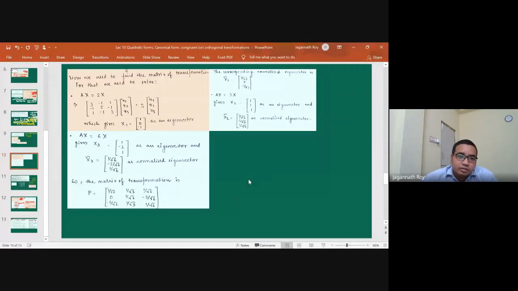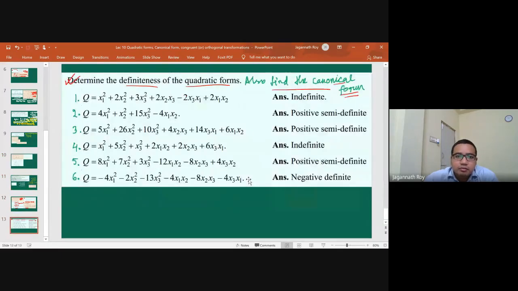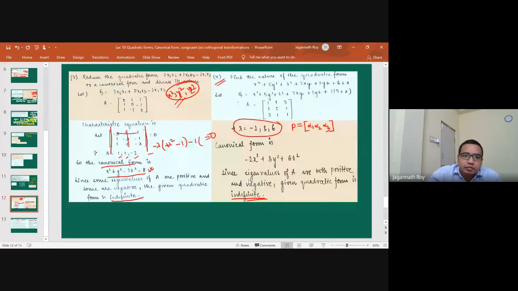Actually, this question is incomplete. Whatever I have shown here, find the quadratic form. You will never be asked only to find this canonical form. For this canonical form, we have to mention the corresponding associated matrix of transformation.